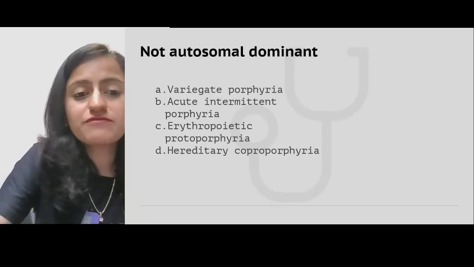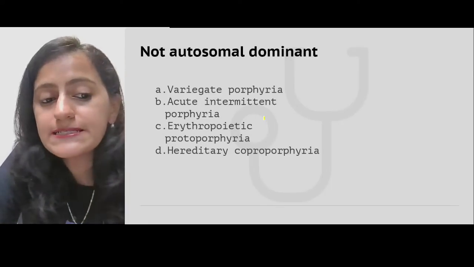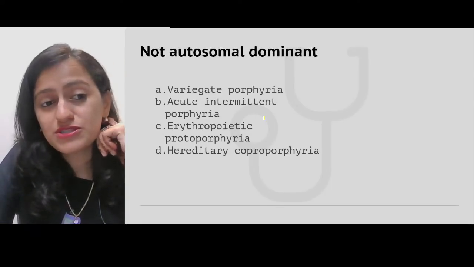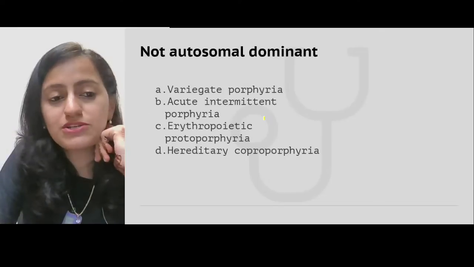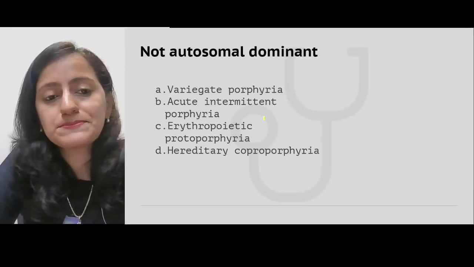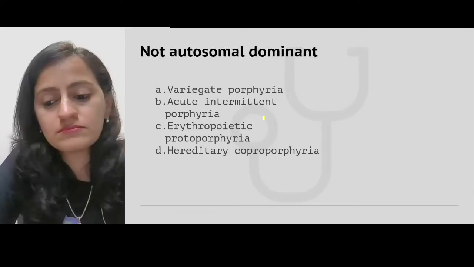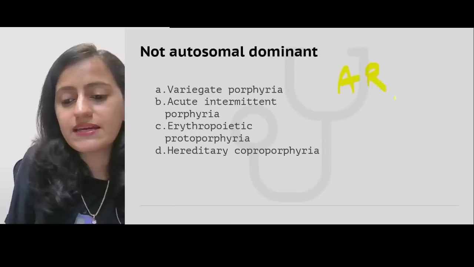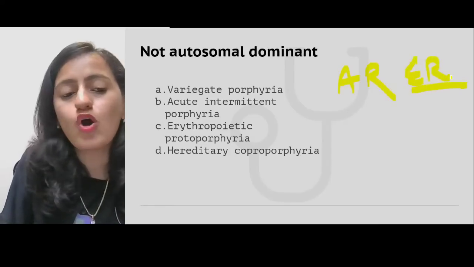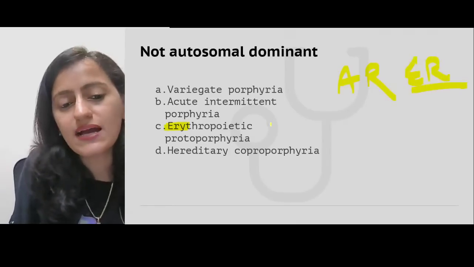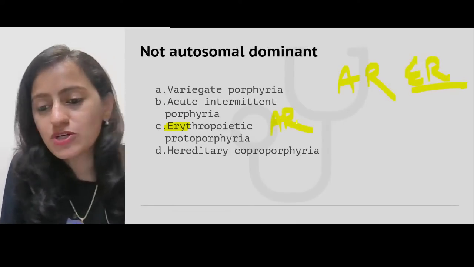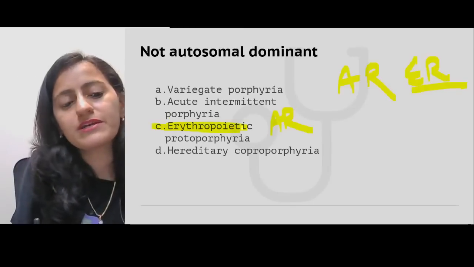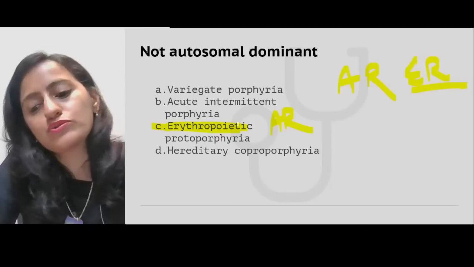Okay, which of these is not autosomal dominant? AR is ER, right? So all the erythropoietic ones are basically AR. So remember, it is erythropoietic protoporphyria, which is not autosomal dominant.